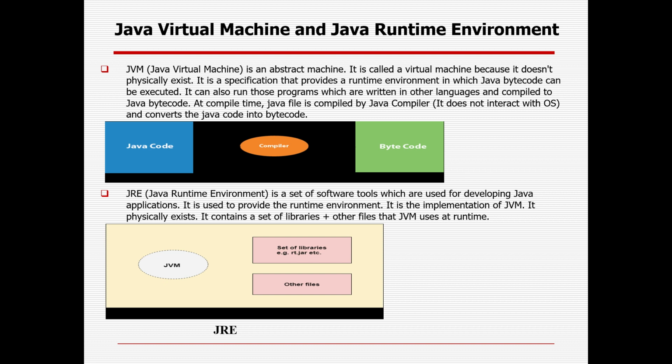Whenever you are running any code, your system may not be able to understand it. So you need to compile the code with the help of the compiler. You need to transform the Java code to bytecode. So at compile time, Java code is compiled by the Java compiler and converted to bytecode. Then JRE, or Java Runtime Environment, comes, which is a combination of JVM plus a set of libraries.